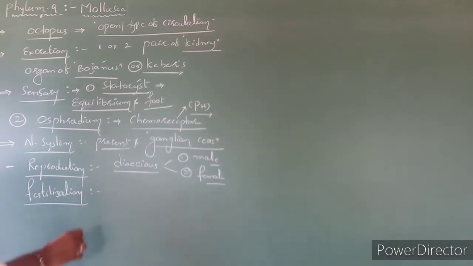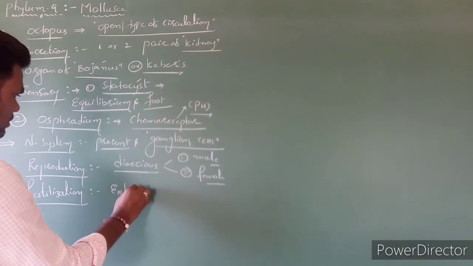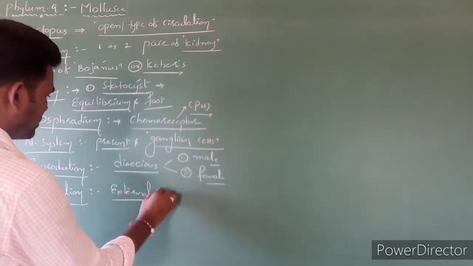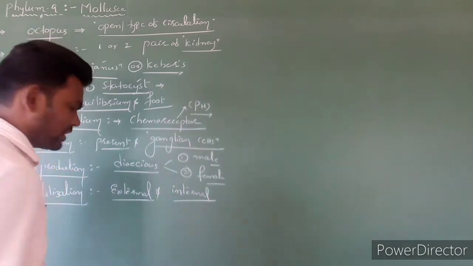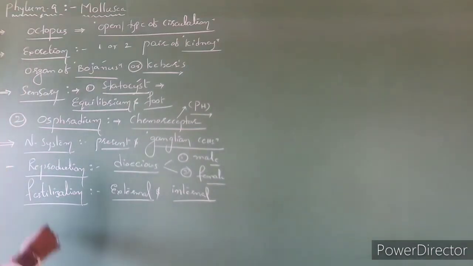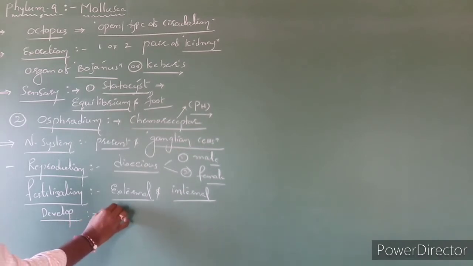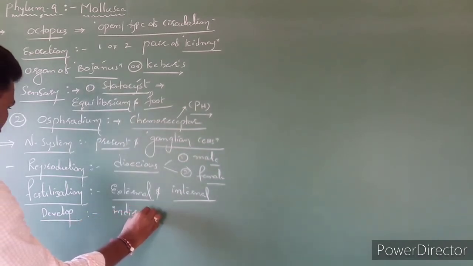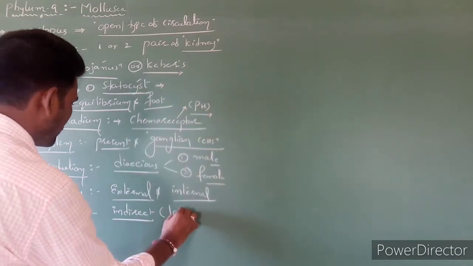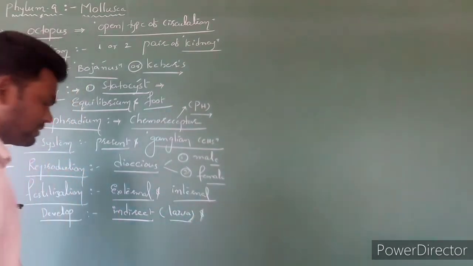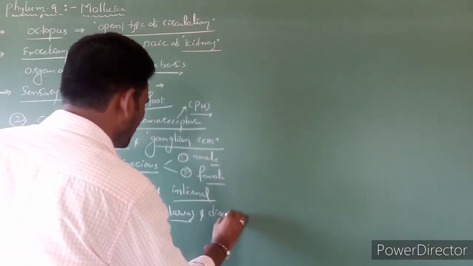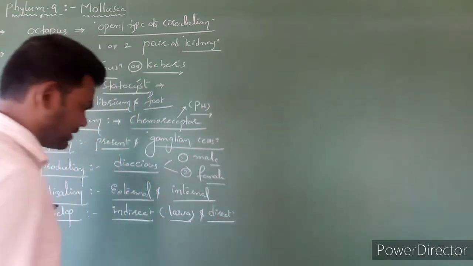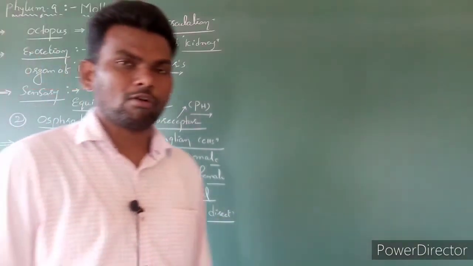Fertilization is mostly external, sometimes internal. Development is mostly indirect, which means a larval stage we can notice. In some species it is direct. So these are the general characters of mollusca.